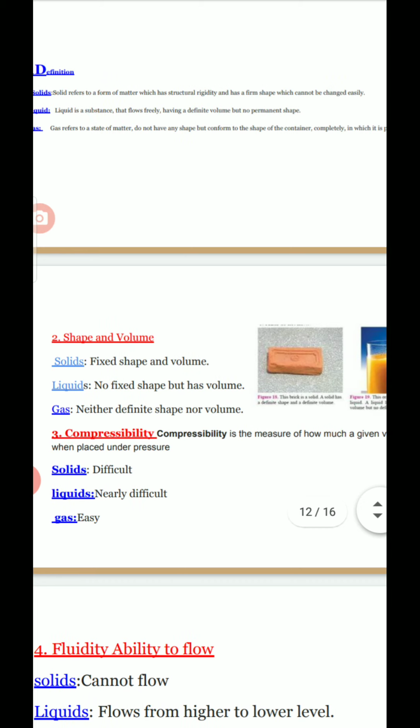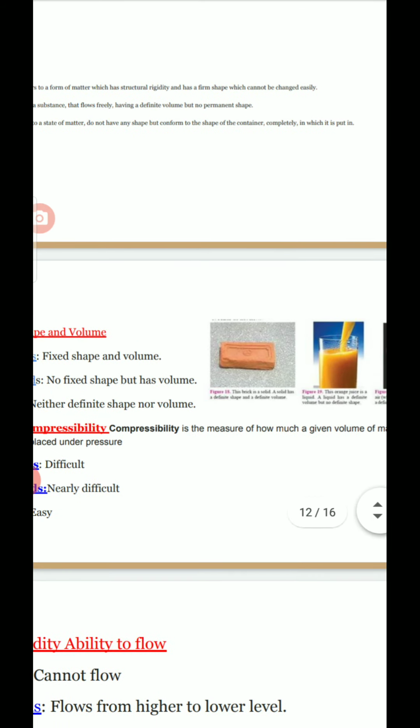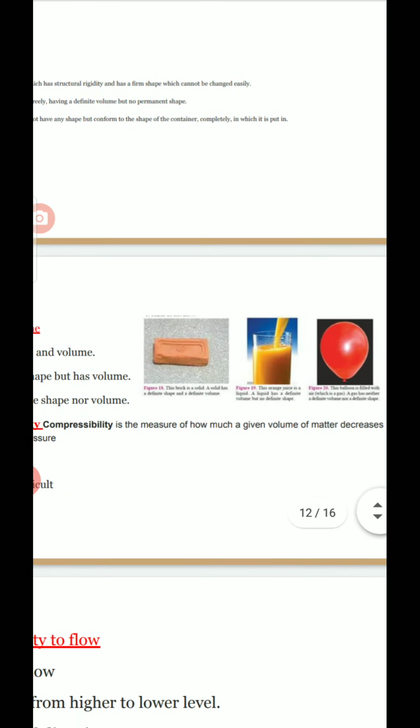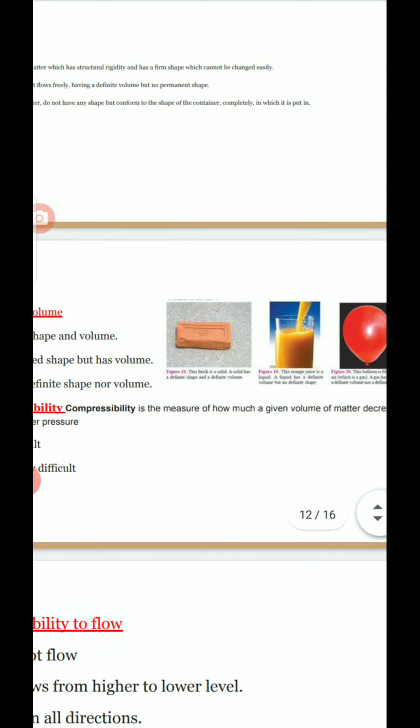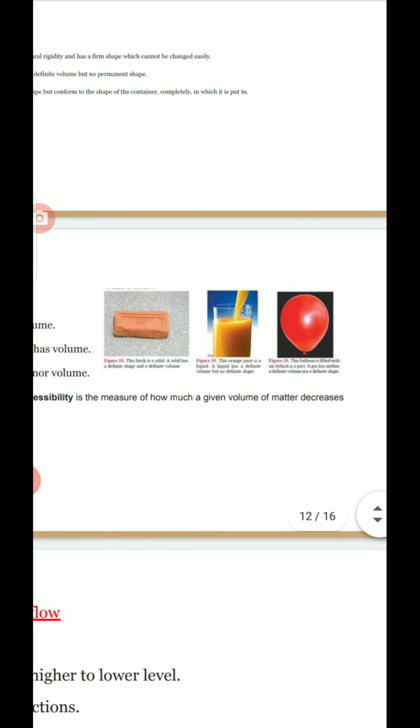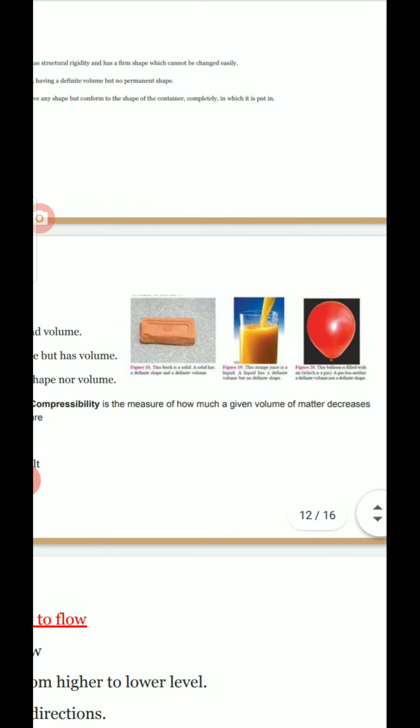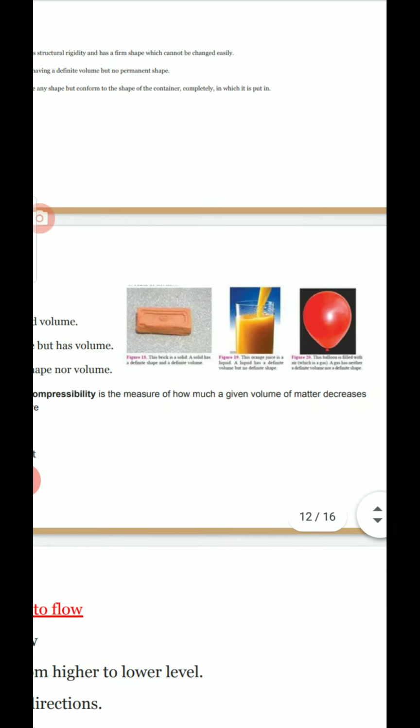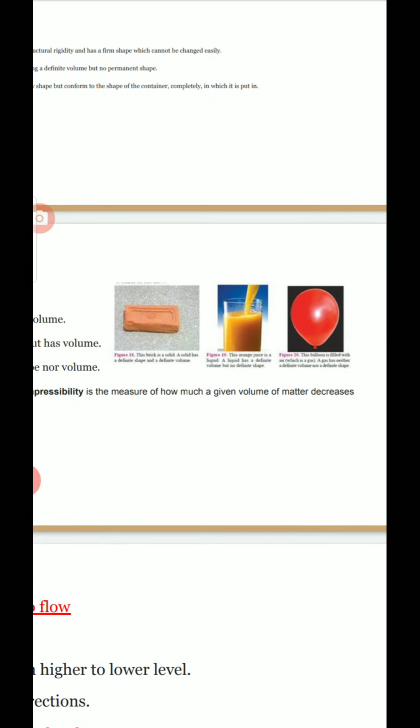In case of gases, it is such a substance which does not have any shape. It takes the shape of the container, and is completely freely flowing. It does not have any shape, and it does not have any particular volume either. These are the definitions of solids, liquids and gases.